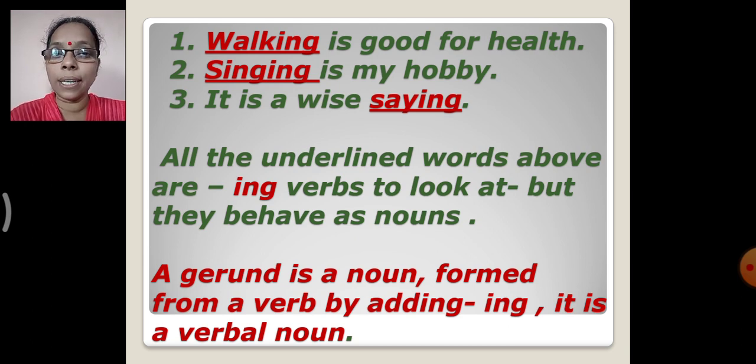So what is a gerund? It is a noun formed from a verb. Okay? So the verb is walk. When you add ing, it is a gerund. Yes, it is a noun which is formed from a verb. So it is a verbal noun. Yes? This is understood, children?